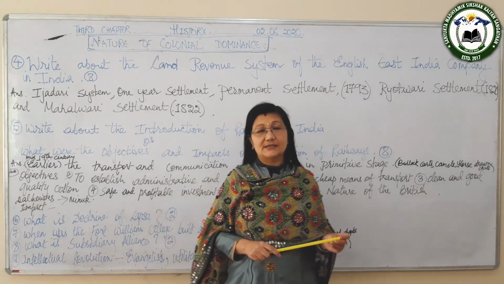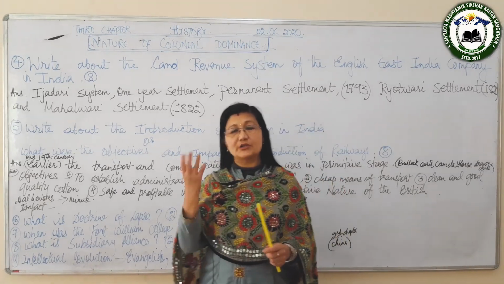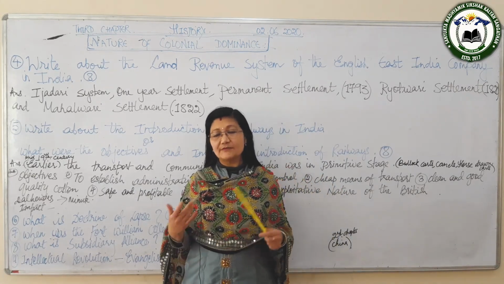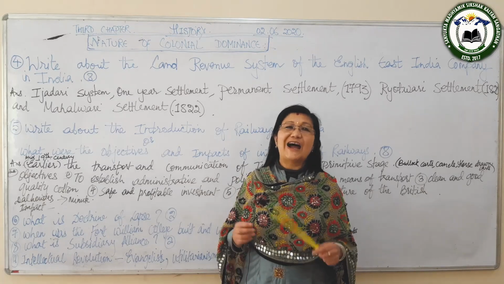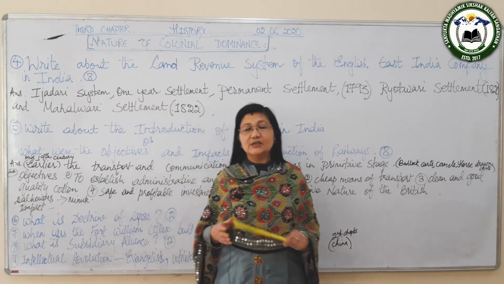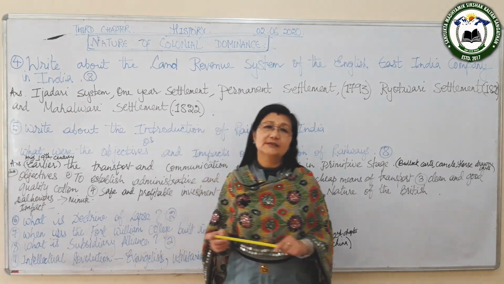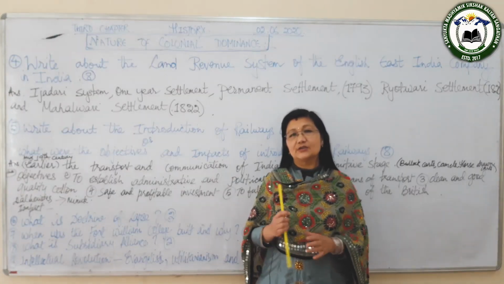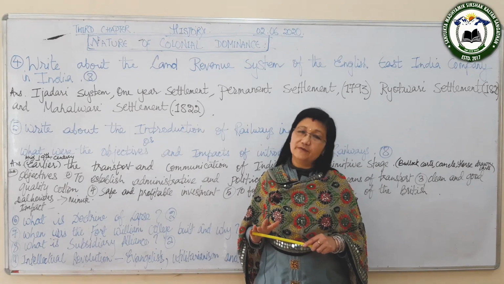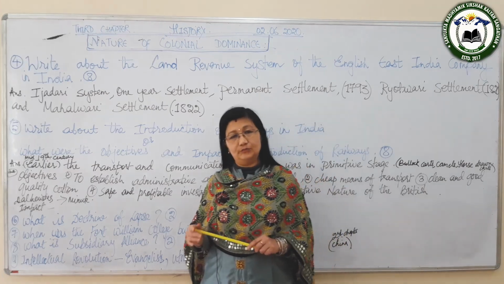system known as the Ijadari system, and in this Ijadari system the land was auctioned. Land was auctioned. You know what is auction? It was nilami. So land was auctioned and it was given to the highest bidder. Whoever agreed to pay the highest amount, land was given to him, and this was given for 5 years. So this system came to be known as the Ijadari system. But this Ijadari system failed, because it did not benefit the British government, nor did it benefit the peasants. This Ijadari system was introduced by Warren Hastings in 1772.